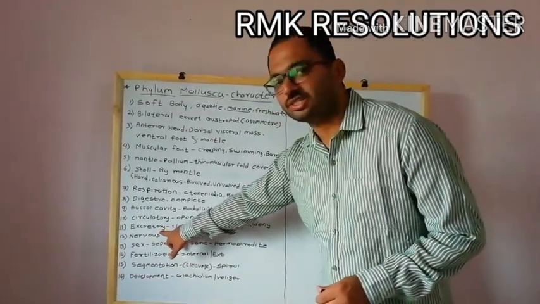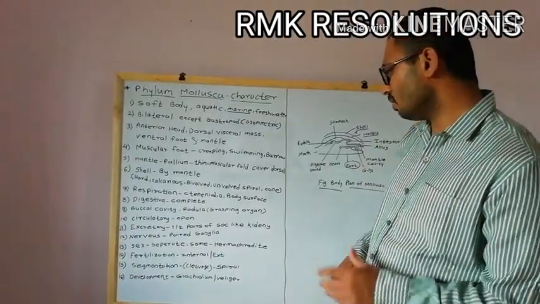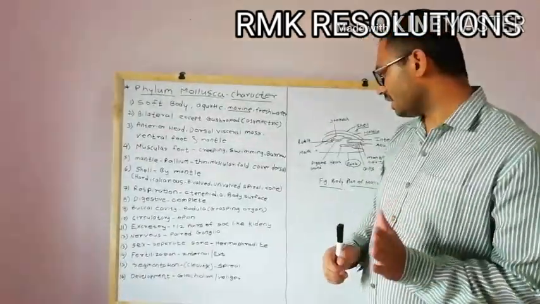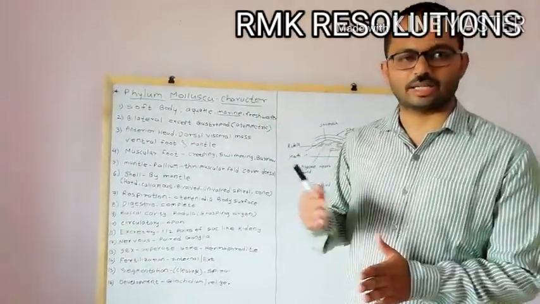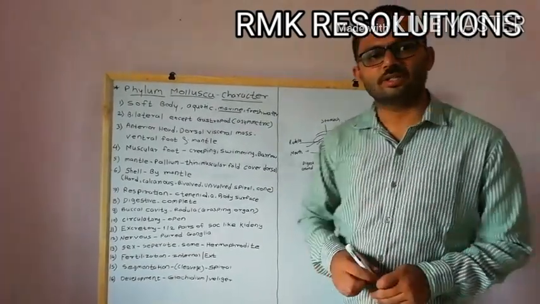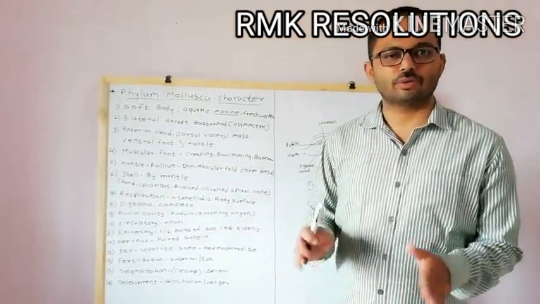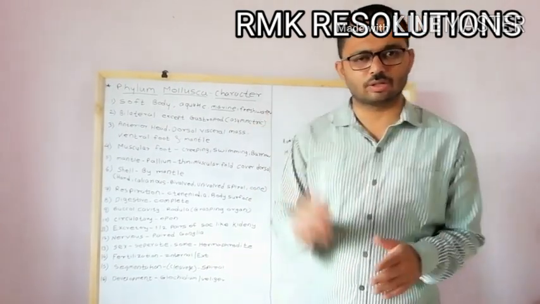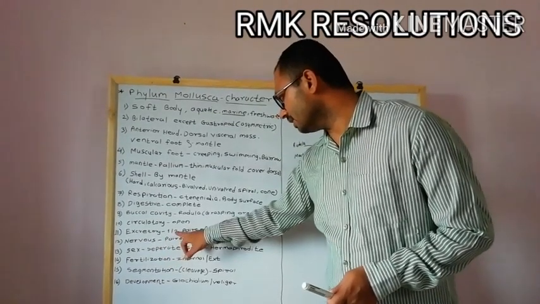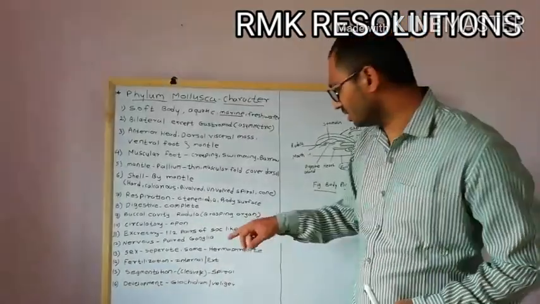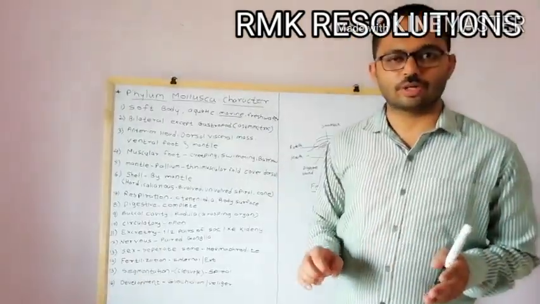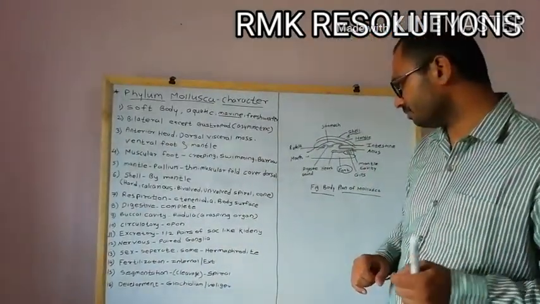And the excretory system. In the excretory system, one or two pairs of sac-like kidneys are developed inside the mollusca, and they act as the excretory system. Then the nervous system, there is a pair of ganglia which is going to control the body. We know that the nervous system is going to control the whole body, and inside the mollusca there are either one or two pairs of ganglia. What is meant by ganglia? Ganglia means a bunch of nerves which control the body activities.